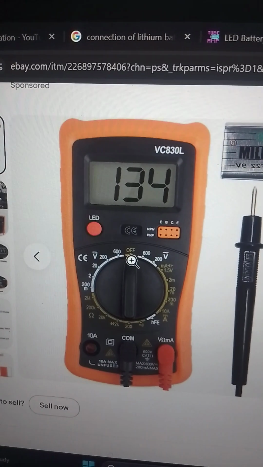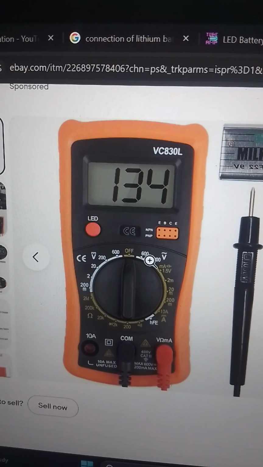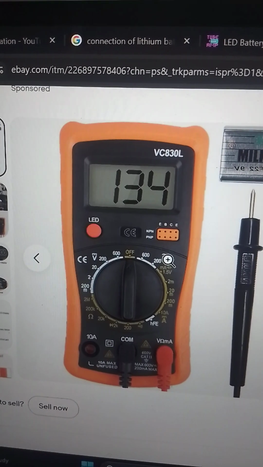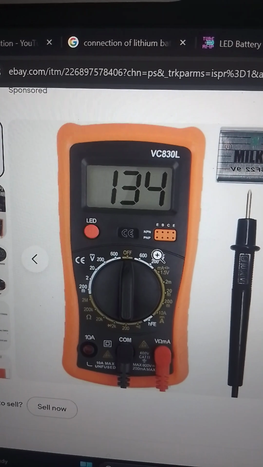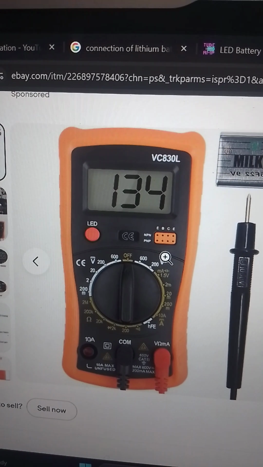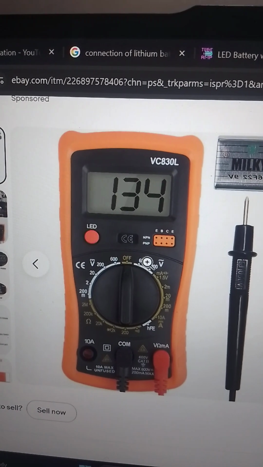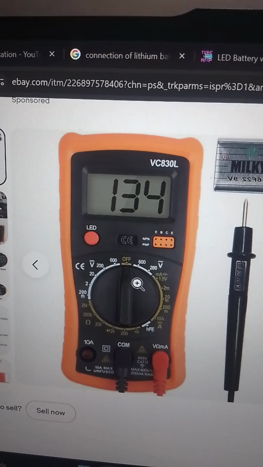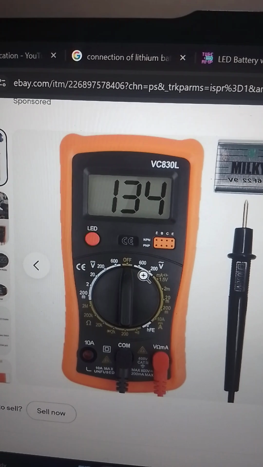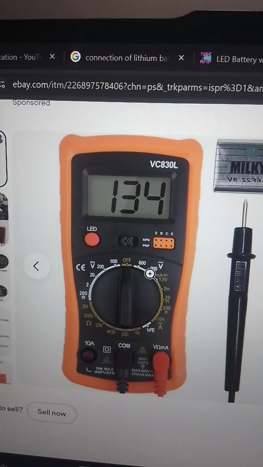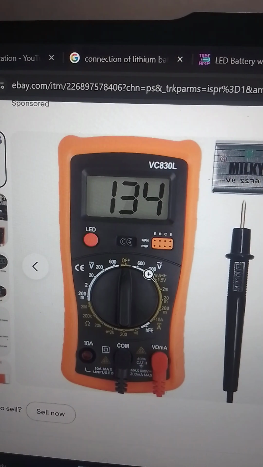Then again, coming down to this side, what symbol is this? This is the AC symbol. This symbol stands for AC. It means that all the things here are under AC. If you want to read any AC below 200, you keep it here.